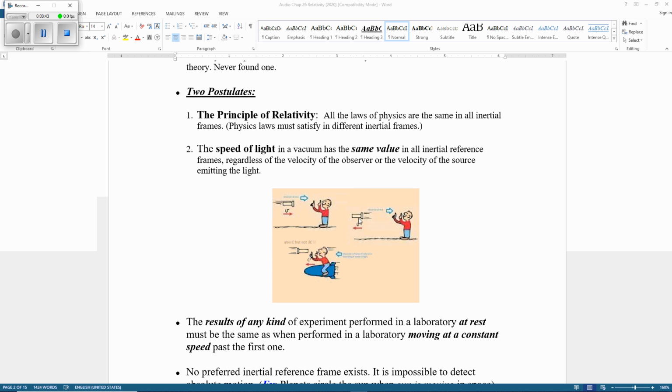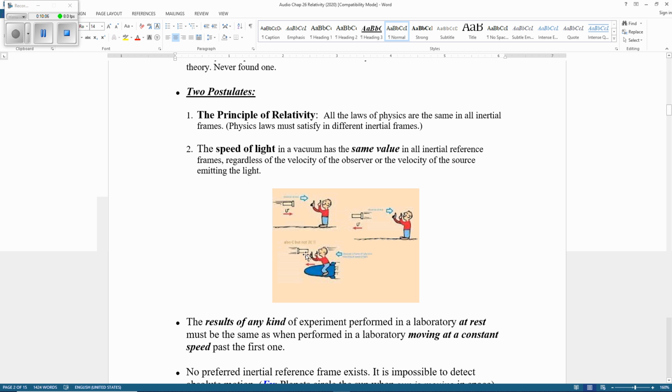Now the same lamp flies away from you, going that direction, let's say also at 20% of the speed of light. Then it turns on. Now you measure, what do you get? The same. So the speed of light still equals 3 times 10 to the power 8 meters per second.